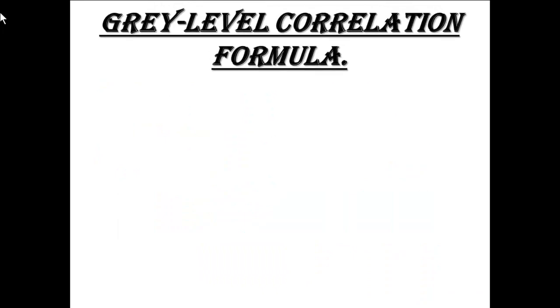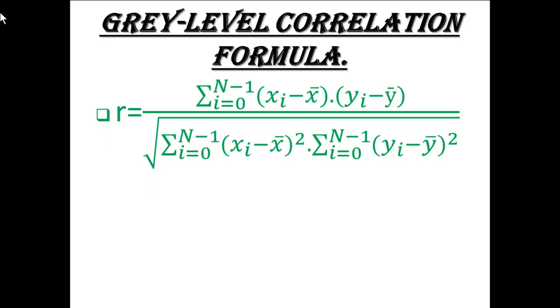Gray level correlation formula. R equals summation over i equals 1 to n of (xi minus x bar) times (yi minus y bar), upon the root of summation over i equals 0 to n minus 1 of (xi minus x bar) whole square, into summation over i equals 0 to n minus 1 of (yi minus y bar) whole square. X is a template gray level image.